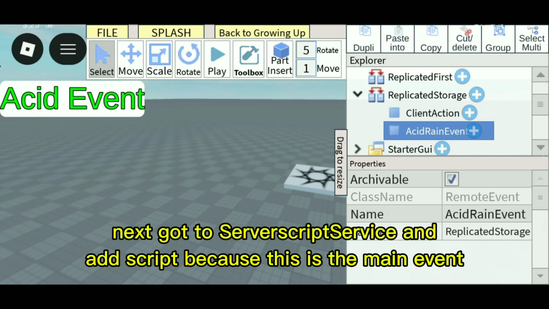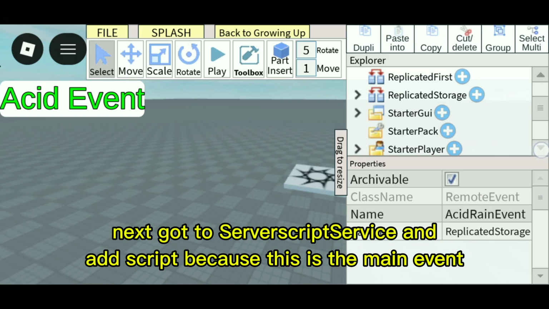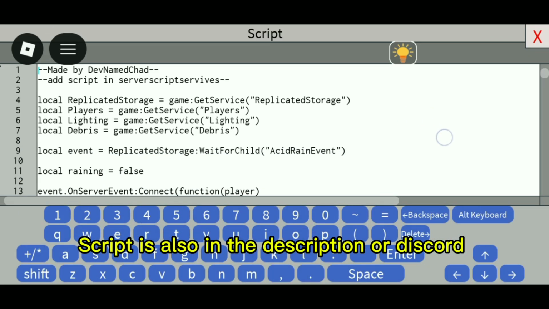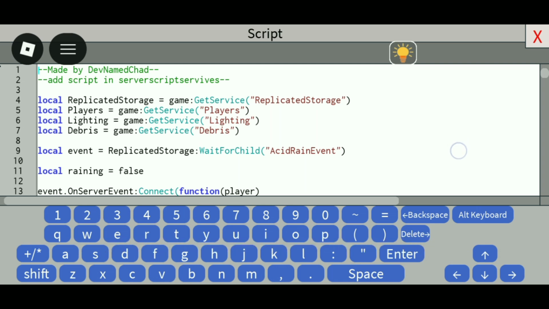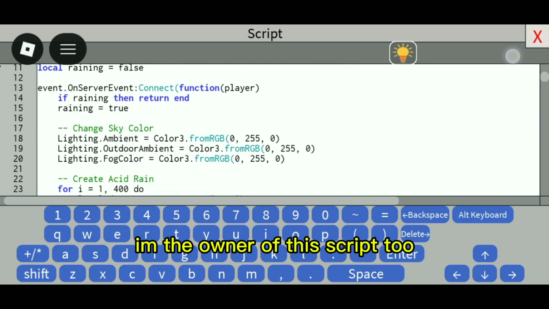Next, go to ServerScriptService and add a Script, because this is the main event. The script is also in the description or Discord. The owner of this script is there too.